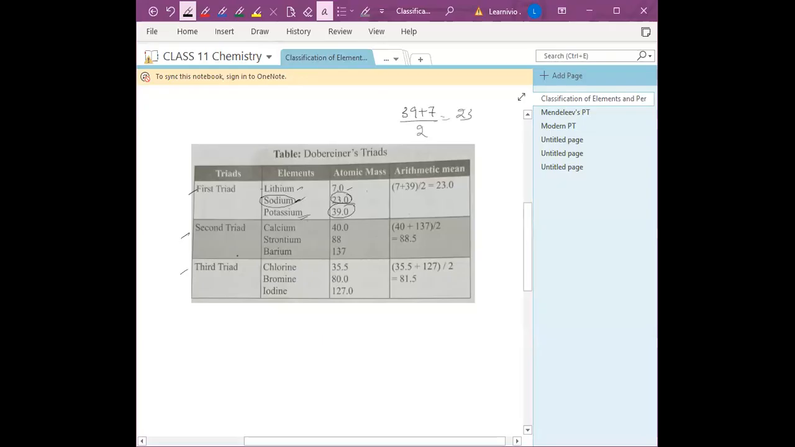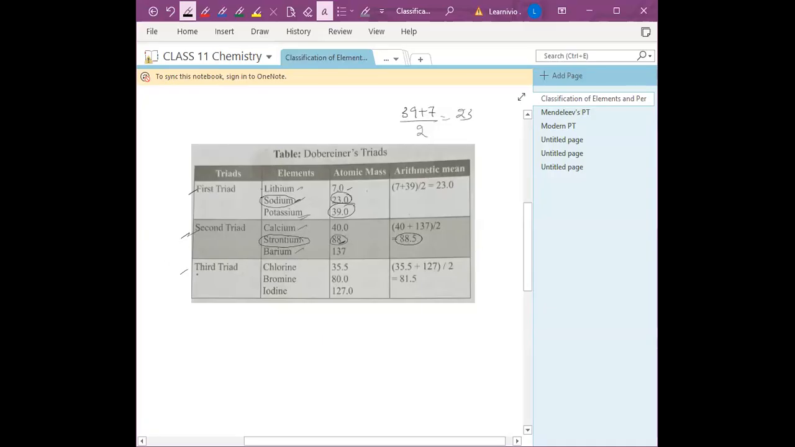Hafsa and Asha, is it clear? Yes, ma'am. Now the second triad. Again, similar things. The mean of the atomic masses of calcium and barium is equal to the atomic mass of strontium. So 40 plus 137, divided by 2, gives you 88.5, which is equal to the atomic mass of strontium. You can take the approximate value, 88, equal to the atomic mass of strontium.